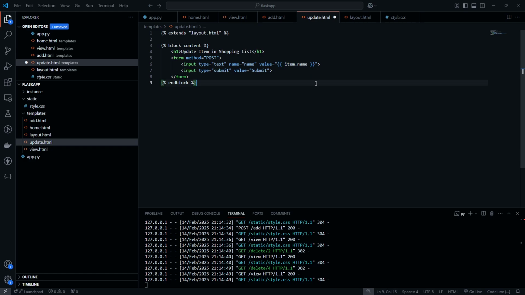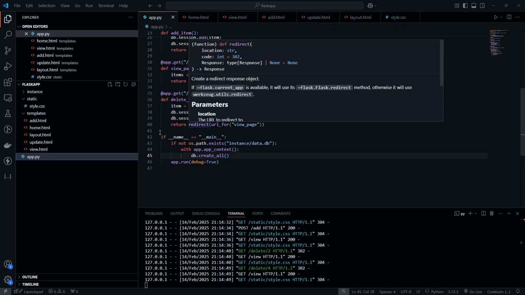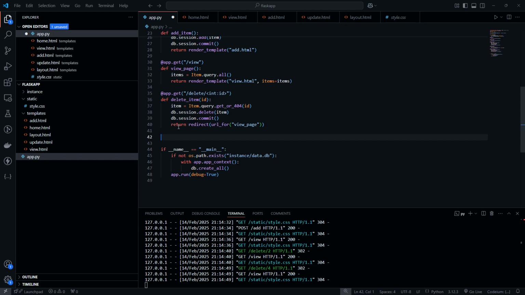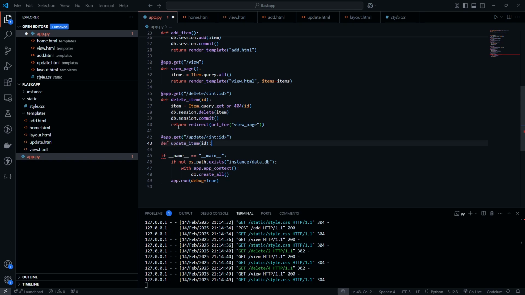All right, so we can save that and then go to our app.py, and actually before that, or no, let's do it here first. We'll do an app.get, and as you can see, AI here already knows what we're doing. So we've got /update/ID, because of course we're going to need the ID to update a specific item.